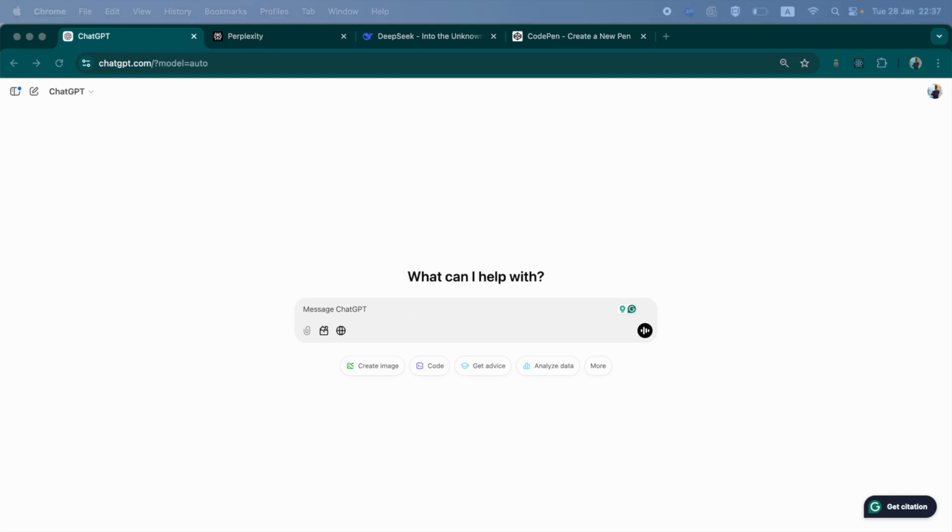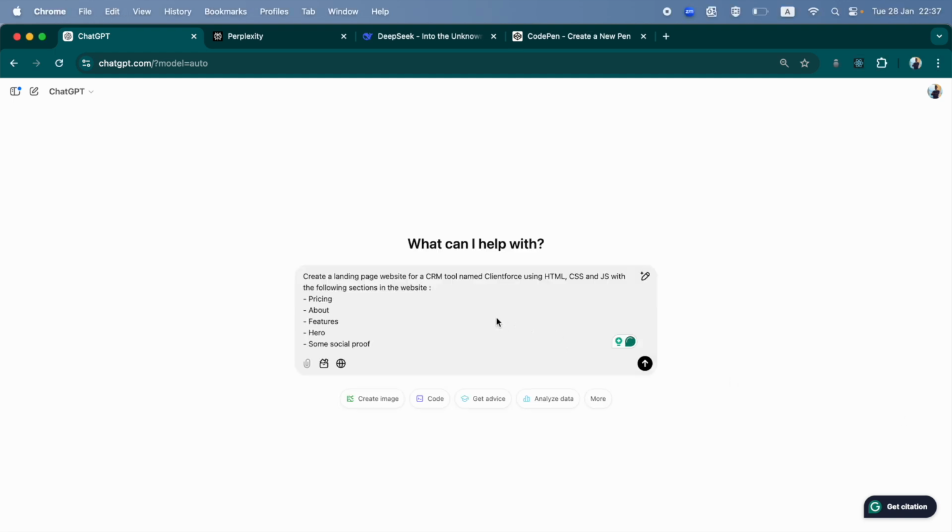So let's get started. So we'll be starting with ChatGPT. This is the prompt that I have created. You are more than welcome to adjust whatever you want, but I will point out some things that might need obvious changing when you are working with it. So, this is what I'm going to use. If you are going to change, I would most definitely assume your purpose of the website.